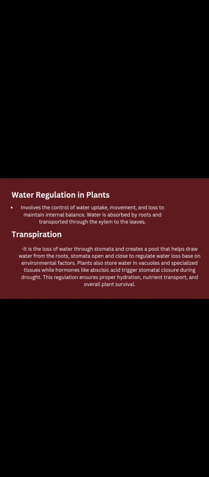So stomata open and close to regulate water loss based on environmental factors. Plants also store water in vacuoles and specialized tissues, while hormones like abscisic acid trigger stomatal closure during drought. Abscisic acid is the plant hormone that helps plants respond to stress, especially drought. It triggers stomatal closure to reduce water loss, promotes seed dormancy, and aids in root growth for better water uptake. So, this regulation ensures proper hydration, nutrient transport, and overall plant survival.